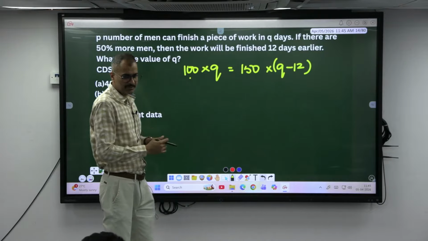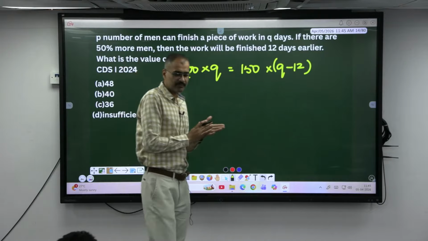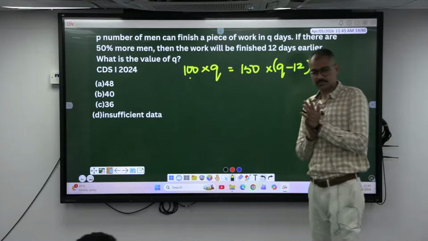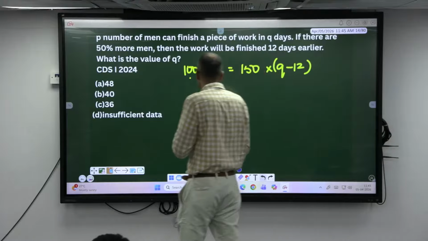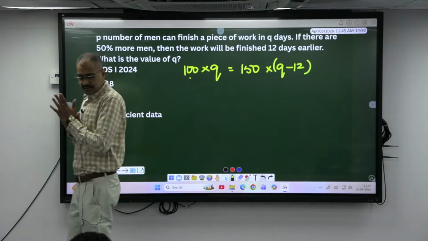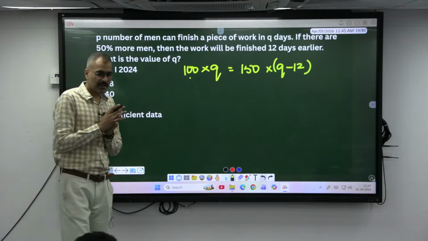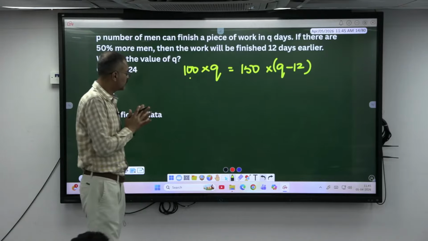Do it quickly. Or else you can keep P there, P cancels, which will be in the ratio 3:2.